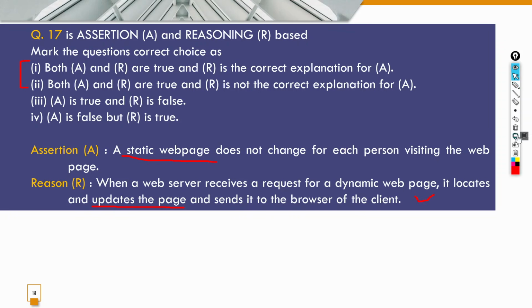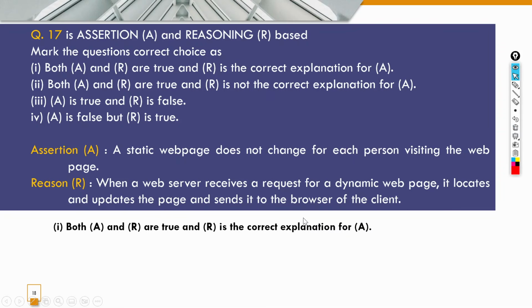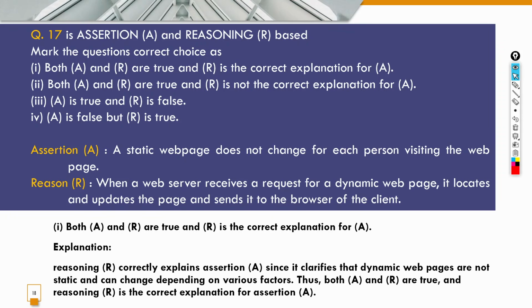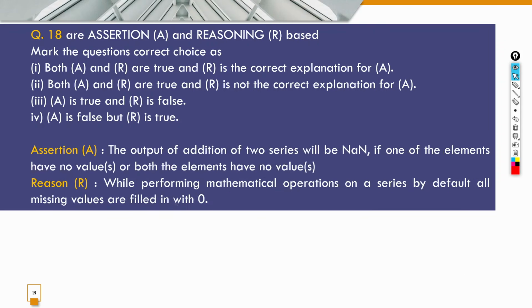So the correct answer for this particular question is both A and R are true, and R is the correct explanation of A. And the explanation says, reasoning correctly explains assertion A since it clarifies that dynamic web pages are not static and can change depending on various factors. Thus both A and R are true, and reasoning is the correct explanation for the assertion A. Let's see the question number 18.